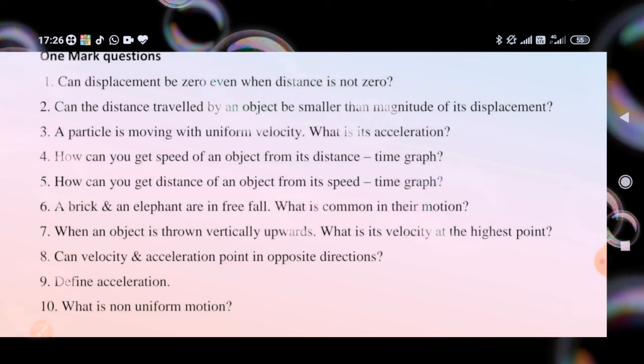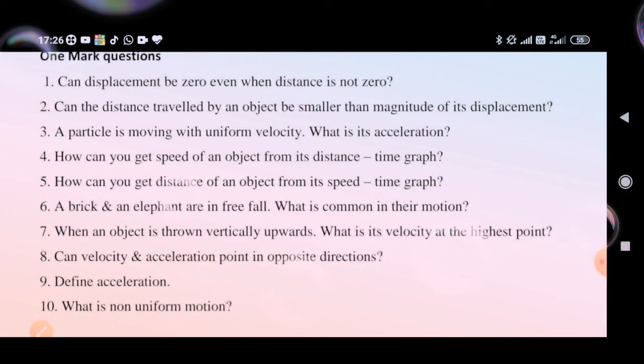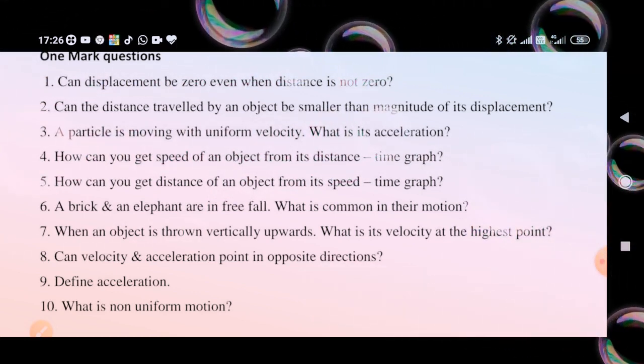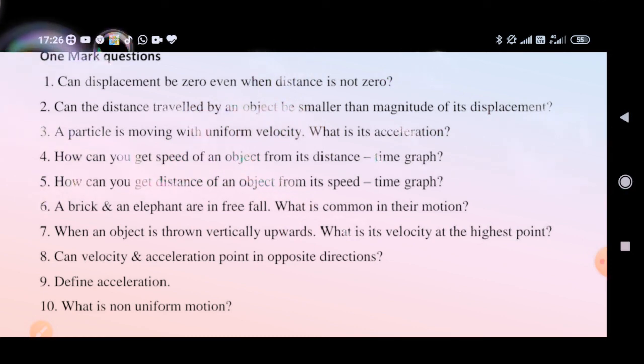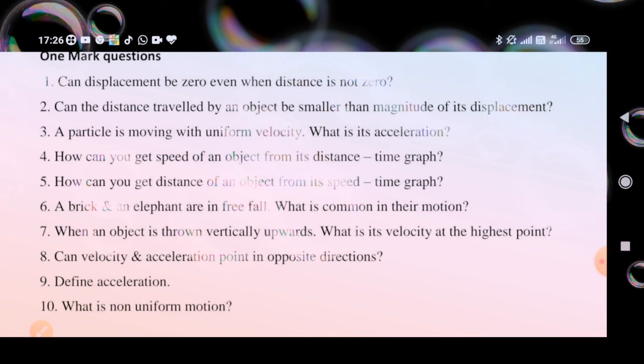How can you get the speed of an object from its distance-time graph? We can find the speed of an object from a distance-time graph by the slope of the graph. Number 5, how can you get the distance of an object from its speed-time graph?